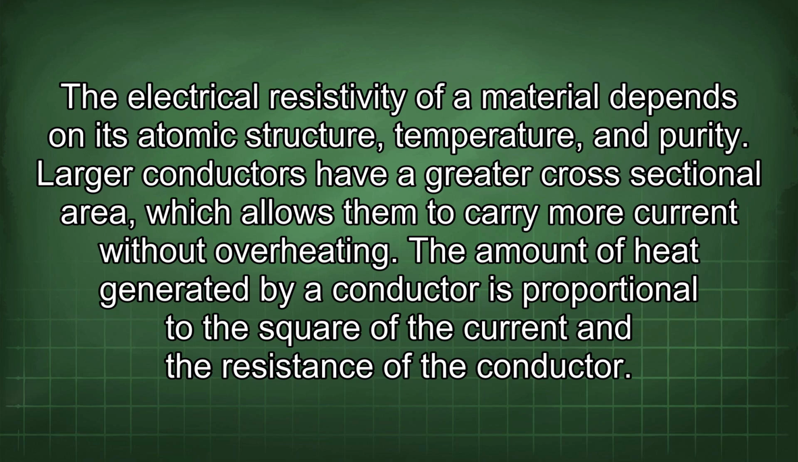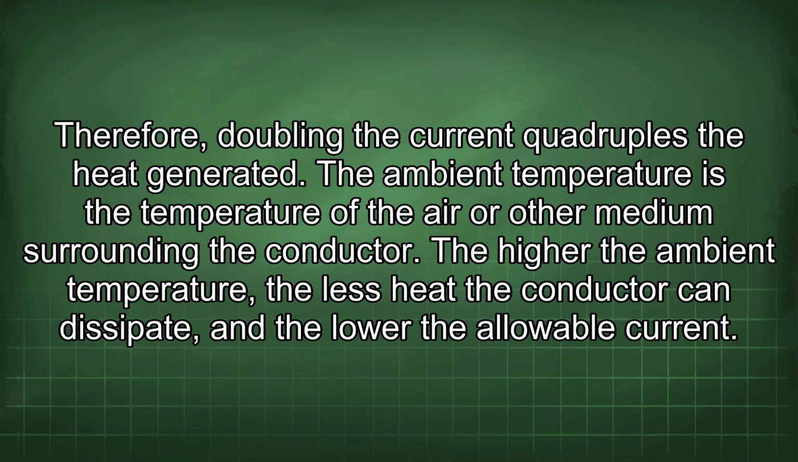Larger conductors have a greater cross-sectional area, which allows them to carry more current without overheating. The amount of heat generated by a conductor is proportional to the square of the current and the resistance of the conductor. Therefore, doubling the current quadruples the heat generated. The ambient temperature is the temperature of the air or other mediums surrounding the conductor. The higher the ambient temperature, the less heat the conductor can dissipate, and the lower the allowable current.